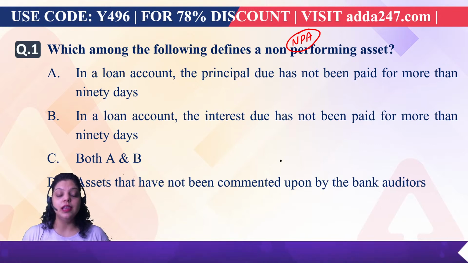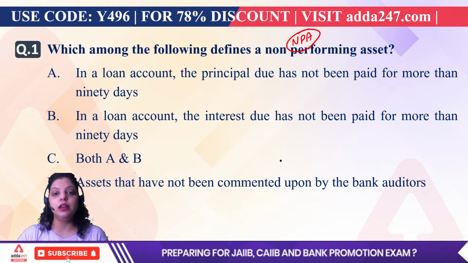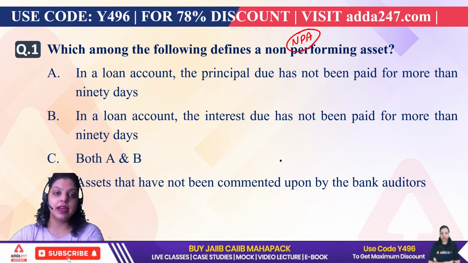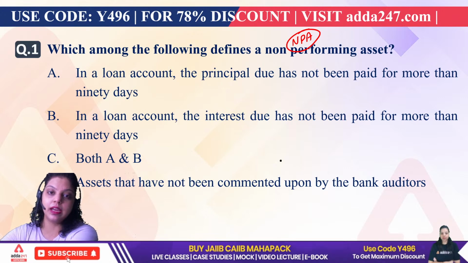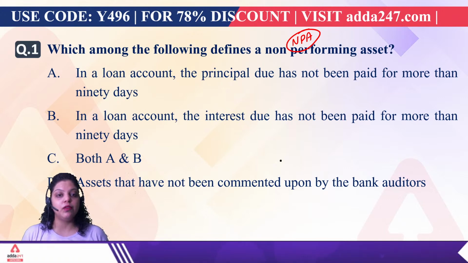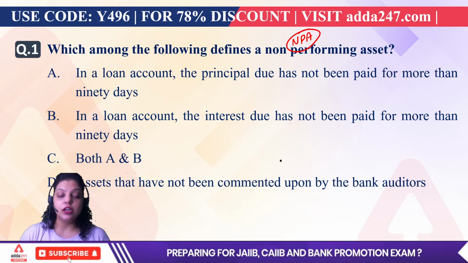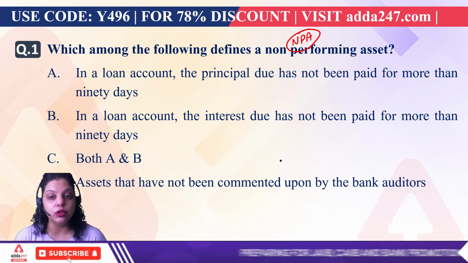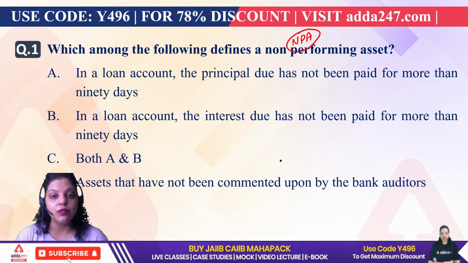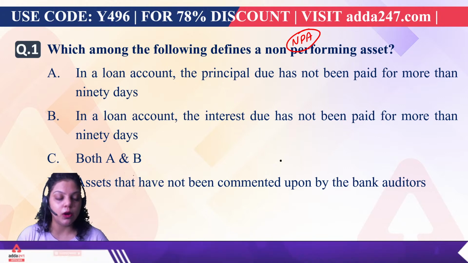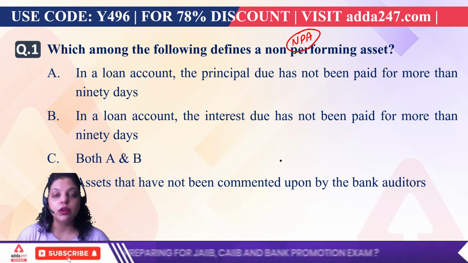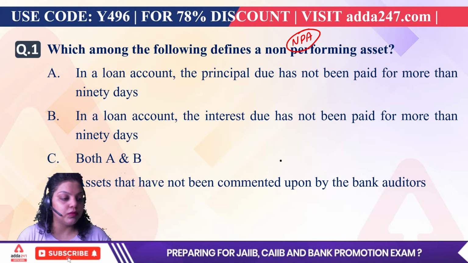First option is saying in a loan account the principal due has not been paid for more than 90 days. Second is saying in a loan account the interest due has not been paid for more than 90 days. Third option is saying both A and B, and fourth option is saying assets that have not been commented upon by the bank auditors. So which of the following statements defines the non-performing asset?